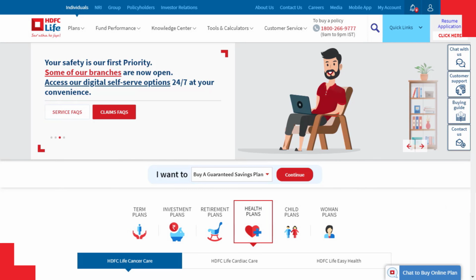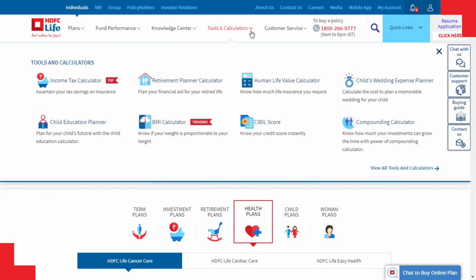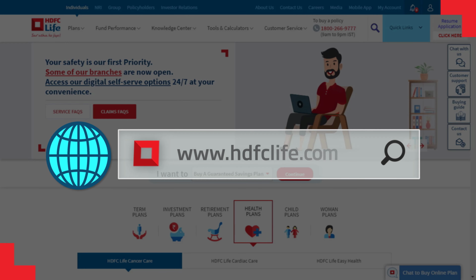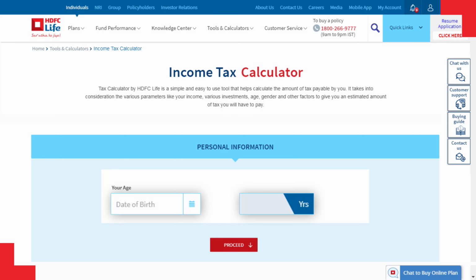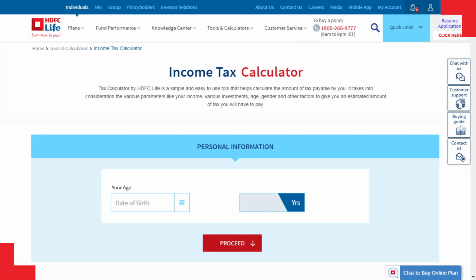The tax calculator is named Income Tax Calculator and is available under the Tools and Calculators tab of HDFC Life's website www.hdfclife.com. To begin, please enter your date of birth in the first tab, Personal Information, and click on Proceed.